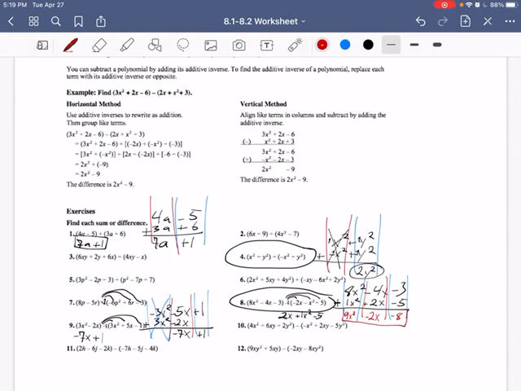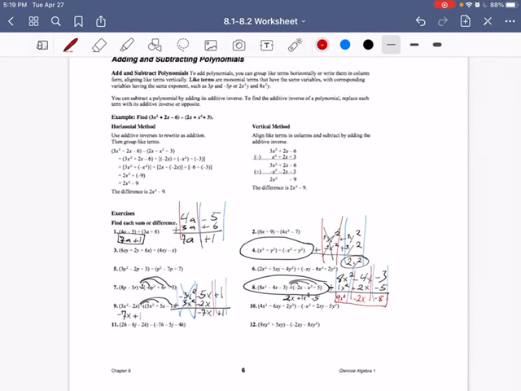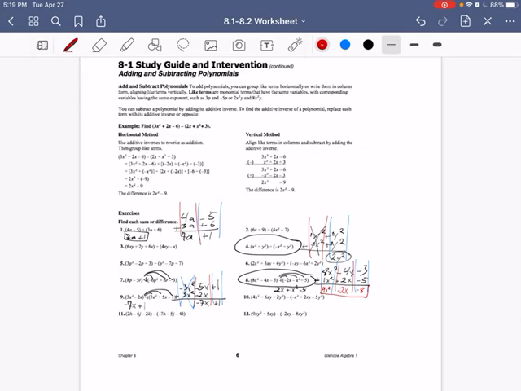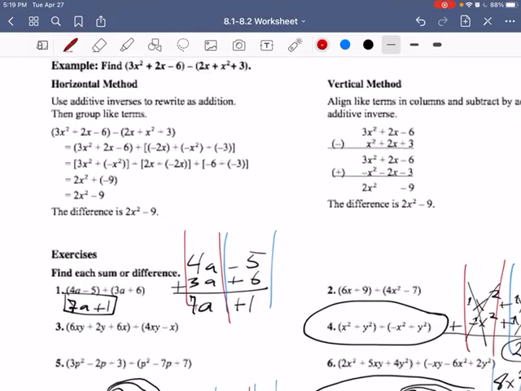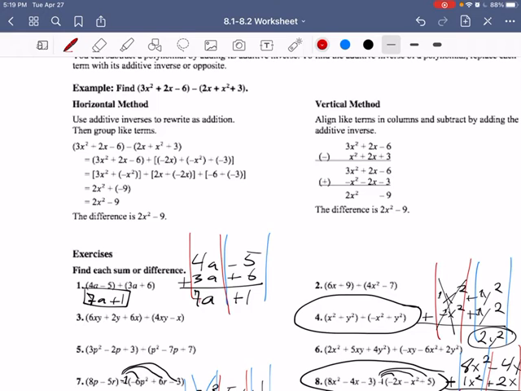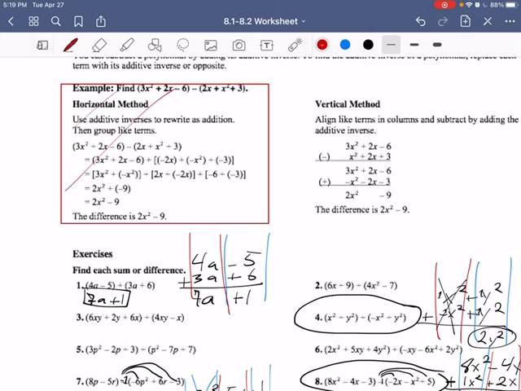So now we're getting into the actual process. I know it's a long introduction because we didn't know any of this stuff before we got here. I'm not even going to tell you about the horizontal method. I feel like this is going to be a lot more confusing to most of you if you try to do it this way. I don't really like it, but hey, if you like it and that just works for your brain, absolutely do it.